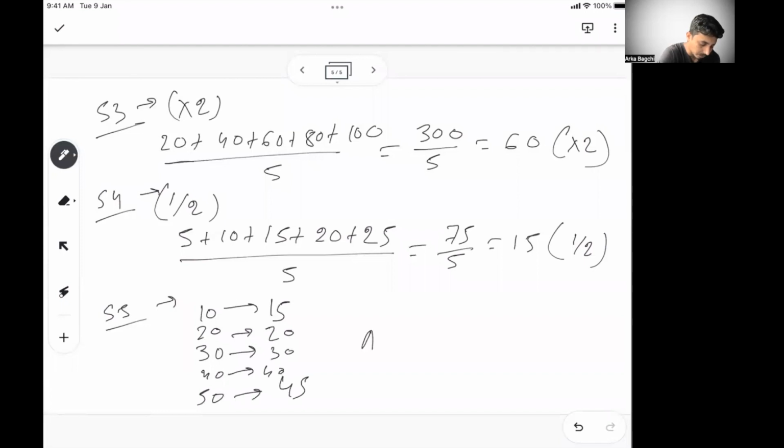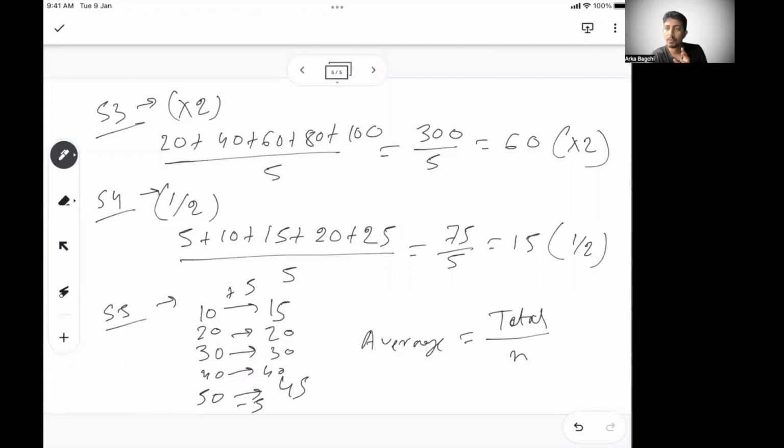But if you remember, the formula of average is total by n. N is the number of instances or number of observations. So here n is 5. Can we see if there is a change in the total? No, right? Because 10 is increased by 5, but that is nullified by 50 being decreased by 5. So your total remains the same. If your total remains the same, your average will not change.